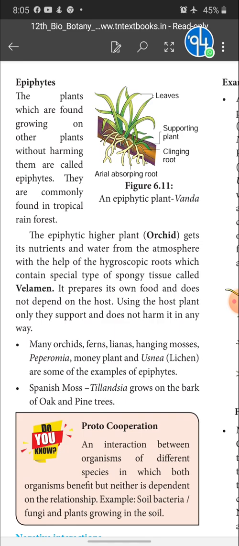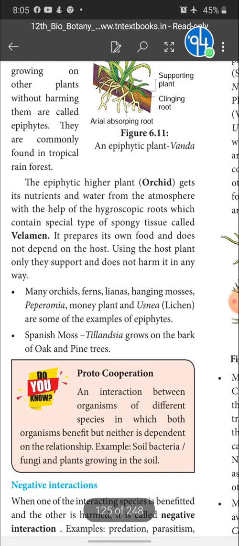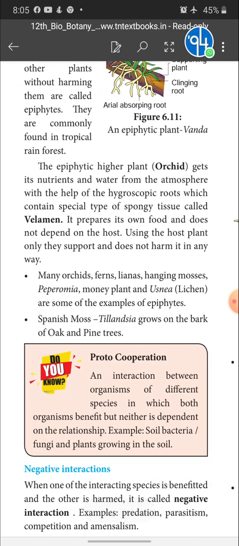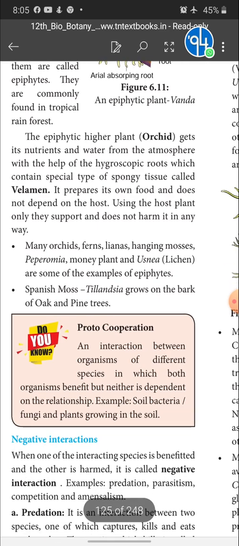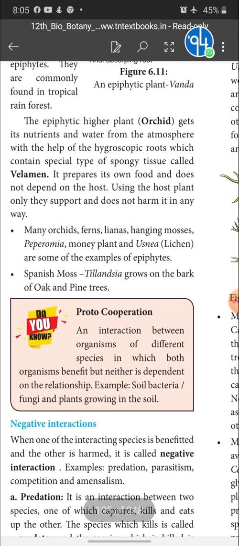It just resides on the host. It will not get any nutrient or water from the host. It prepares its own food and does not depend on the host. It uses the host plant only for support and does not harm it in any way.